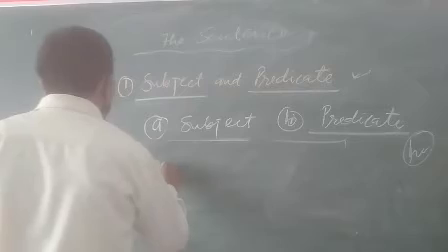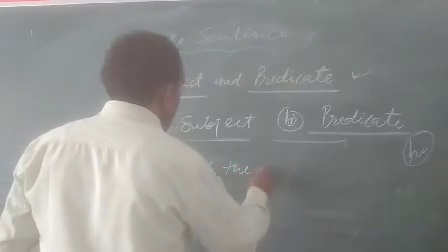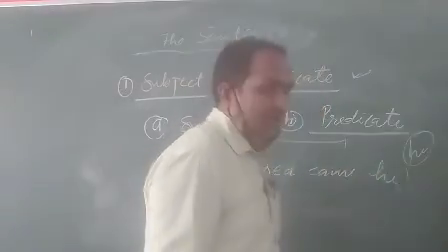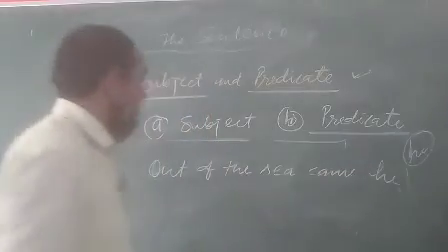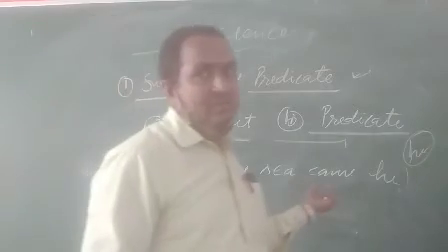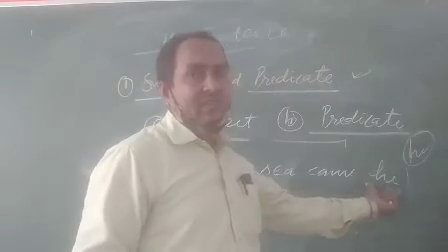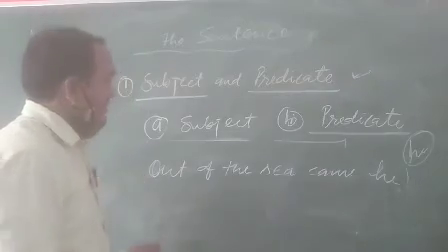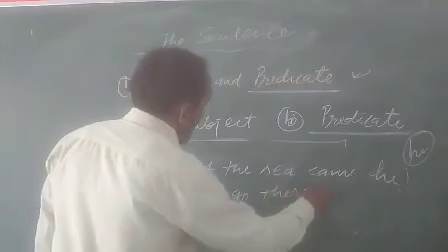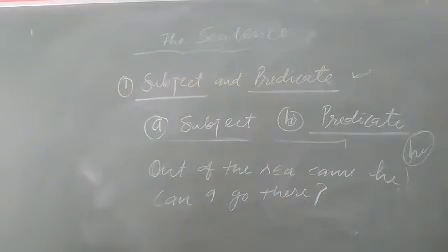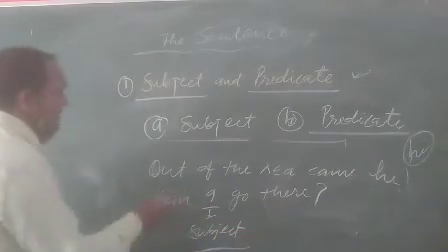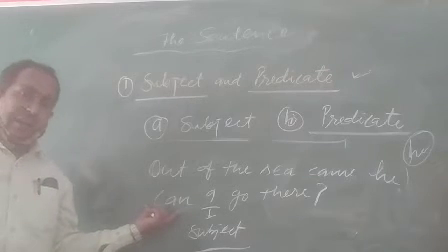See here, out of the sea came he. Clear? Out of the sea. What do you understand? He, आप इसको ऐसे लिख सकते हैं, he came out of the sea, but it is a part of poetry. That is why you can find out the subject there. Same as in an interrogative sentence. Can I go there? What do you understand here? I is what? I is a subject, but it comes after the helping verb can.